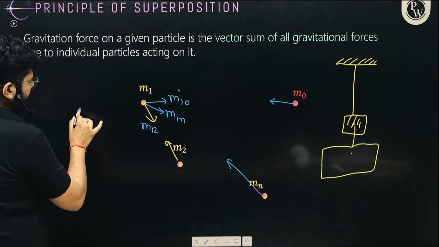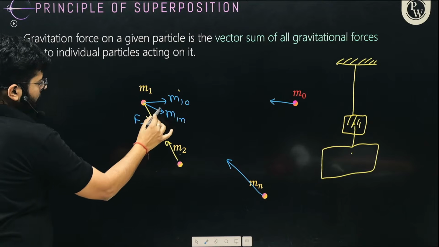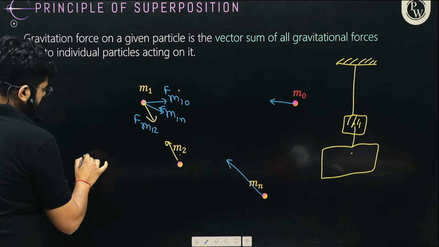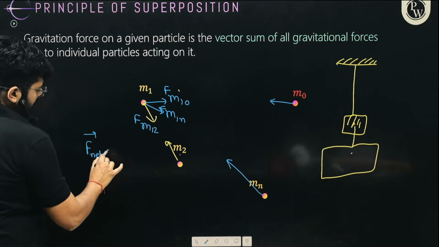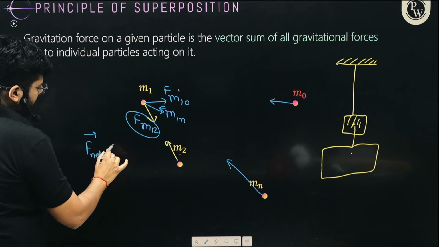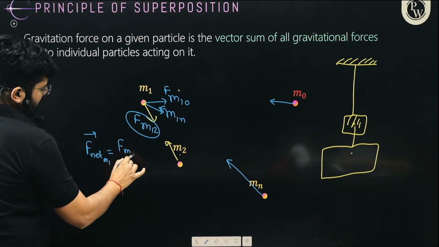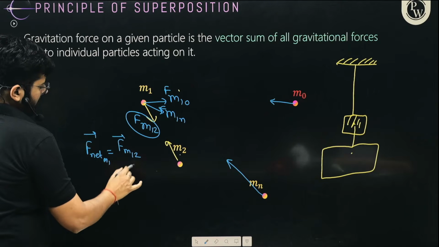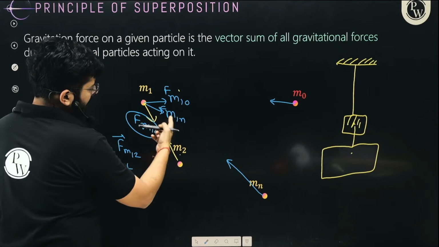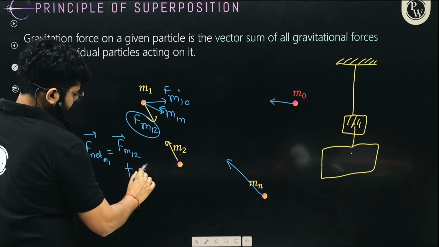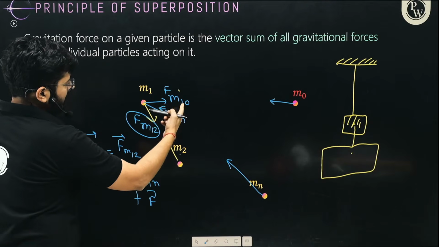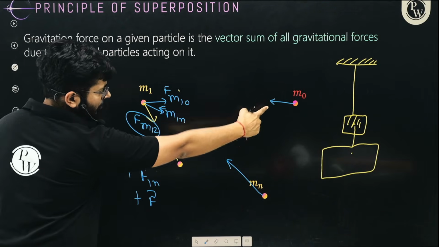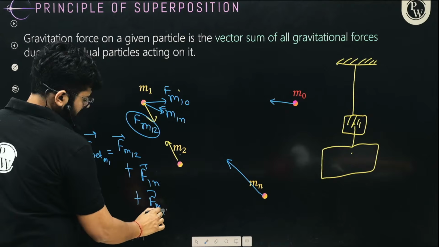We can say that the net force on m1 equals the force on m1 by m2, plus the force on m1 by the nth object, and similarly the force on m1 by the m0 object.